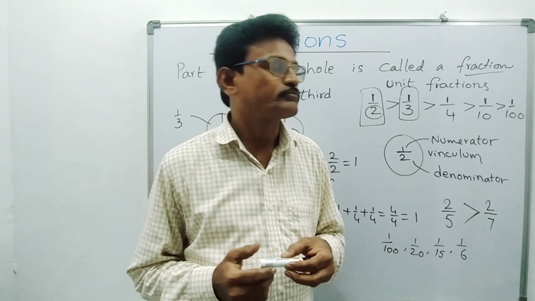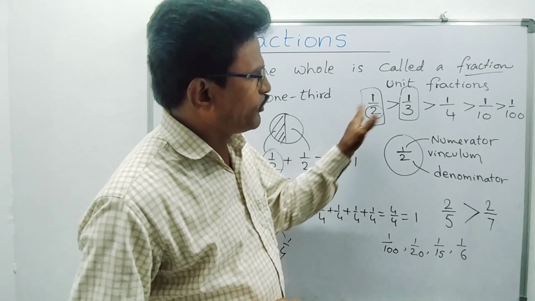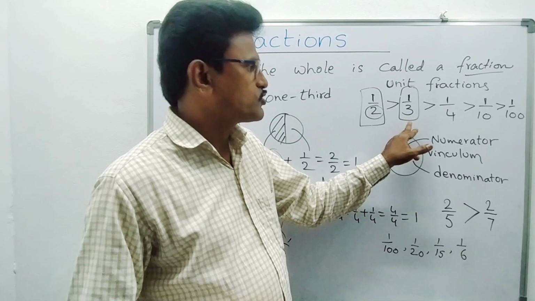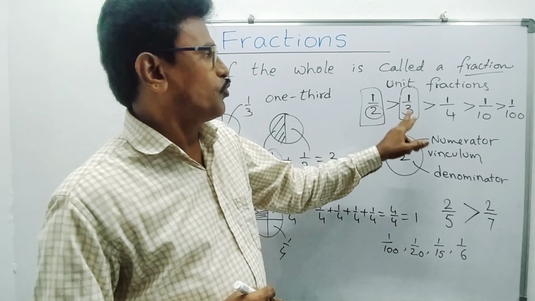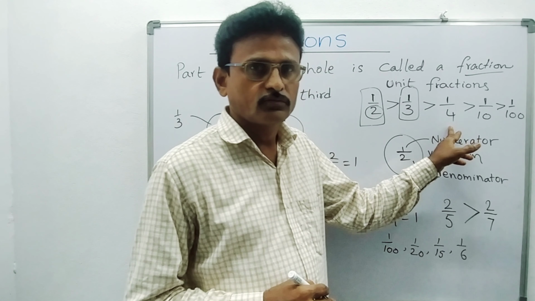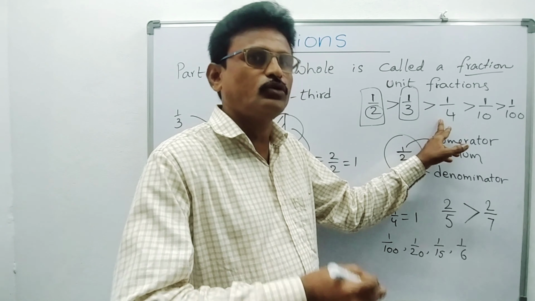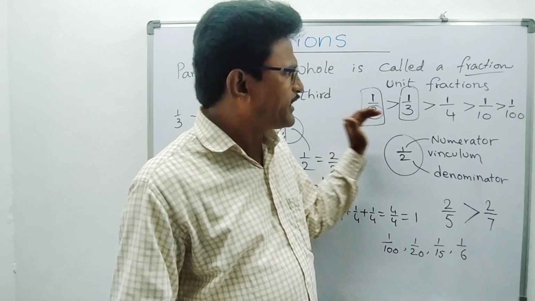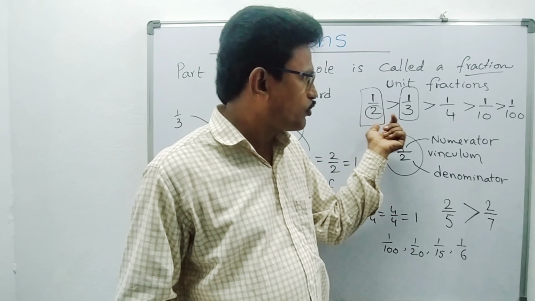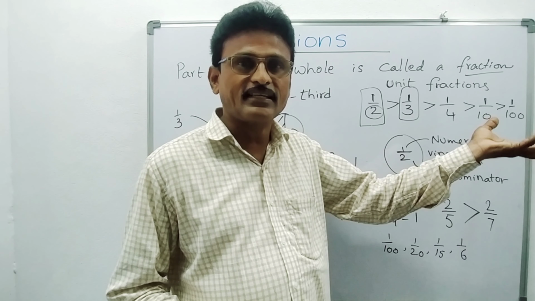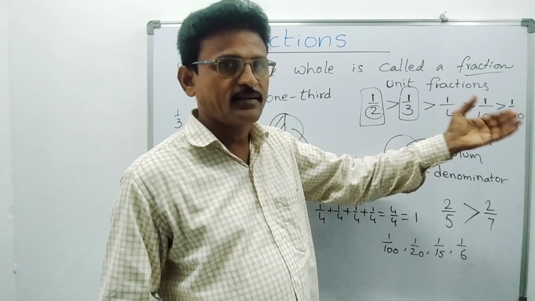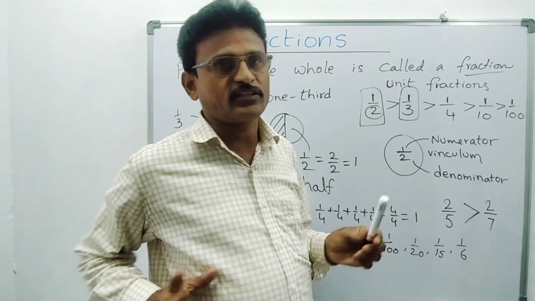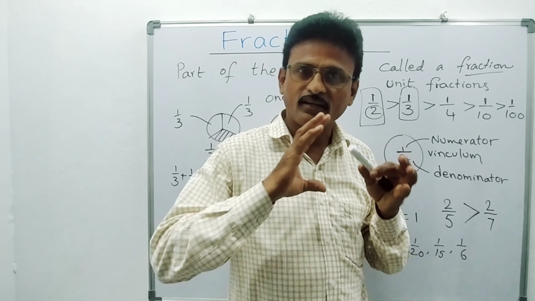And one more thing. Here I am writing 1 by 2 is greater than 1 by 3. 1 is divided into 2 parts; here 1 is divided into 3 parts. So compared to this, 1 by 2 is bigger. 1 by 3 is bigger than 1 by 4. If you divide 1 into 4 parts, you will get a still smaller one. 1 by 10 is still smaller. I kept them in order, so as it goes on, the value is decreasing. That is said to be order. Fractions also we can write in order.